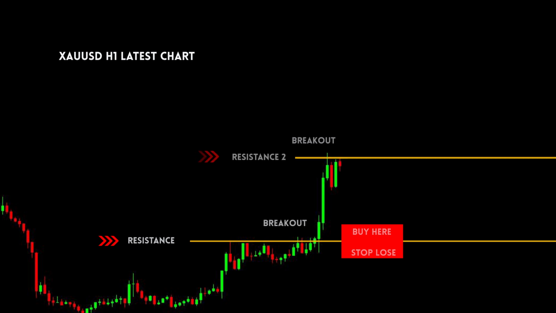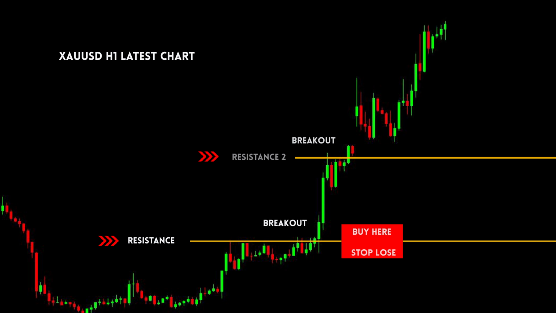Here we found another resistance level. Let's draw a resistance line and wait for it to break upside. Finally, price breaks the second resistance level and goes in the right buy direction.